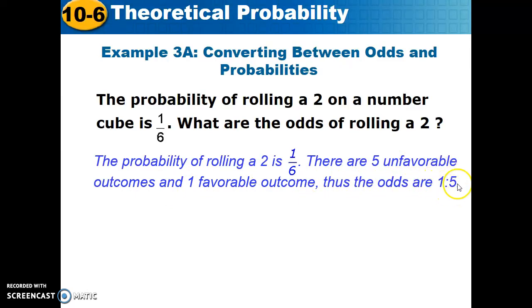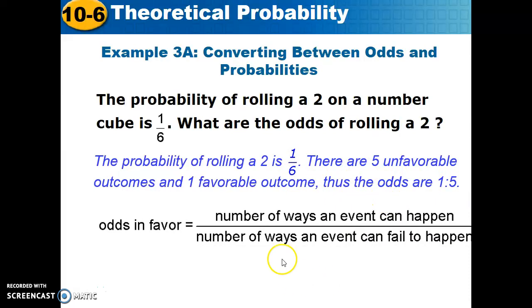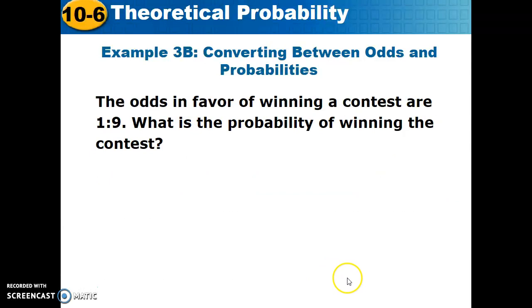I want you to notice one way to happen, 5 ways to not, that happens to add up to the total sample space. The odds in favor, the ways it can happen over the ways it can fail: 1 to 5, 1:5, 1/5, or we could also write 1, the word to, and 5.